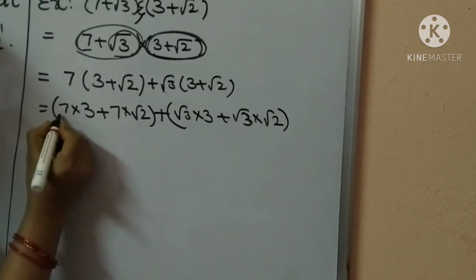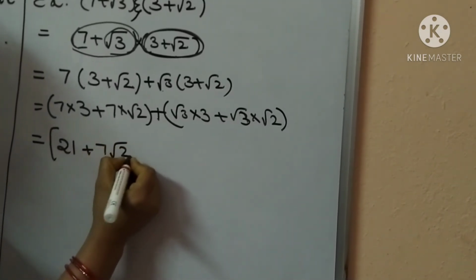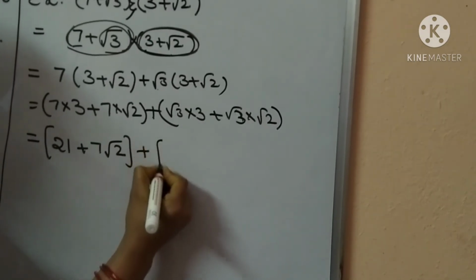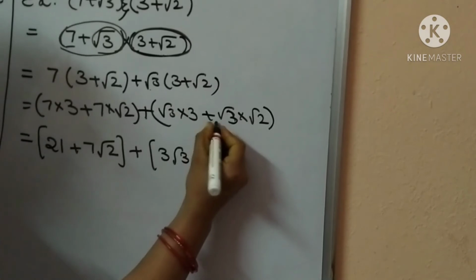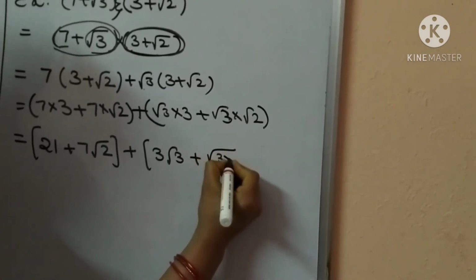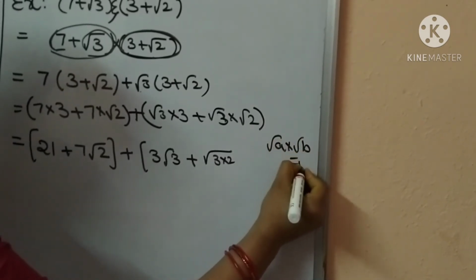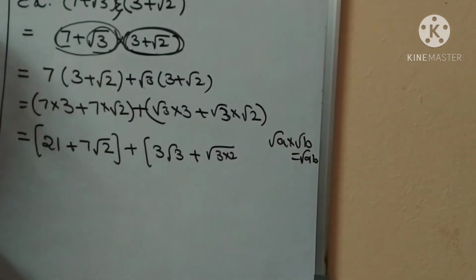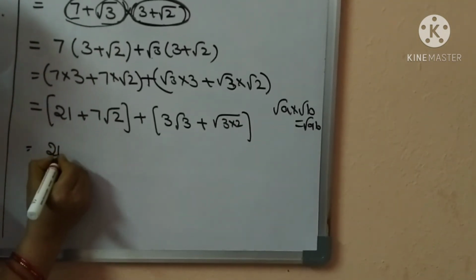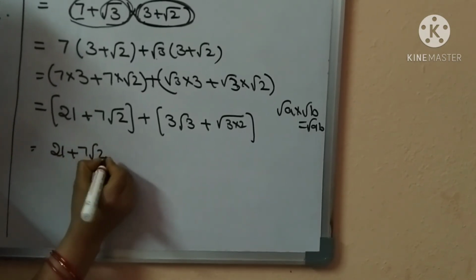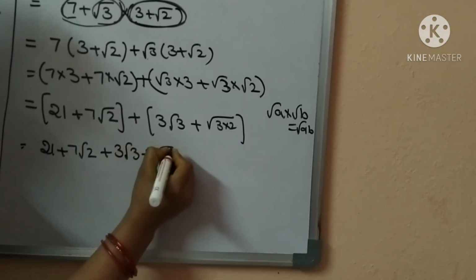Here write 7 3s are 21, plus 7 root 2, plus 3 root 3, plus root 3 into root 2, because root a into root b equals root ab. Okay, children, so here write 21 plus 7 root 2 plus 3 root 3 plus root 6.